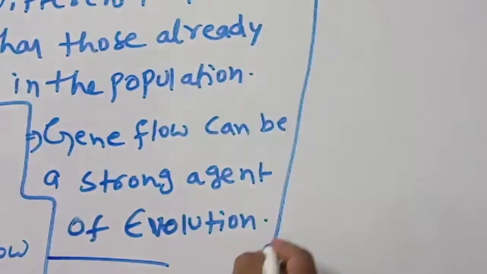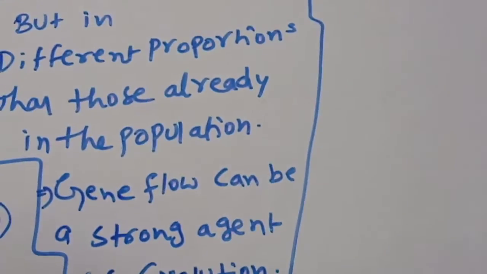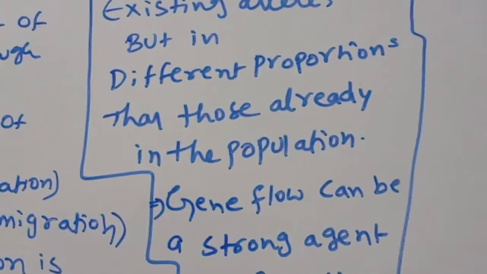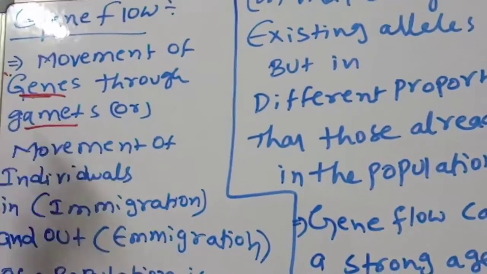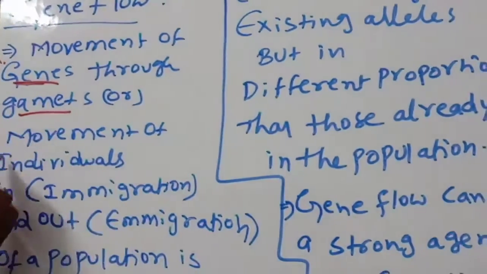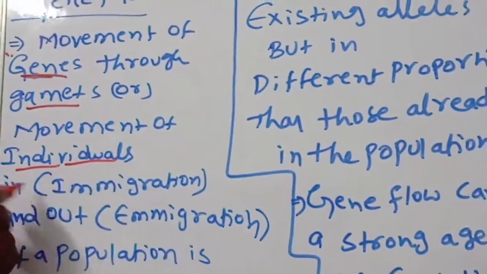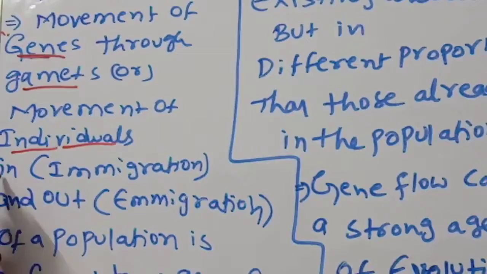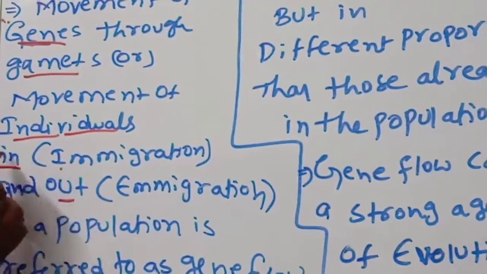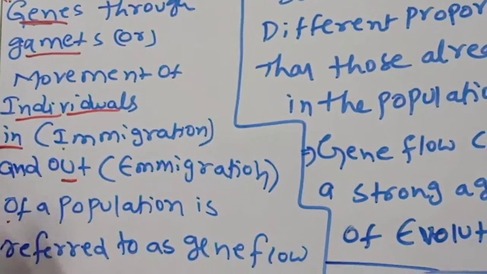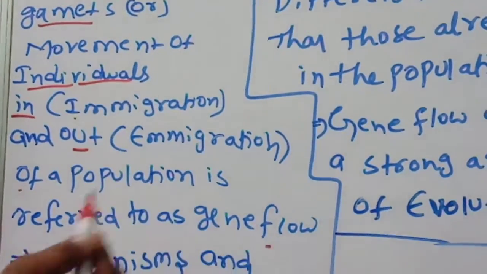Okay, children, observe very carefully what I am telling. Gene flow is movement of the genes through gametes, meaning sexual reproduction, or movement of individuals, meaning they have new genes, through immigration and emigration.